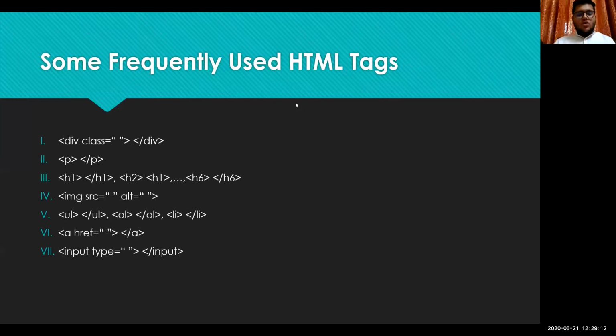Okay. So first we open whatever folder we want to open in this text editor, and then we create a new file. In this new file, we'll save it as index.html.